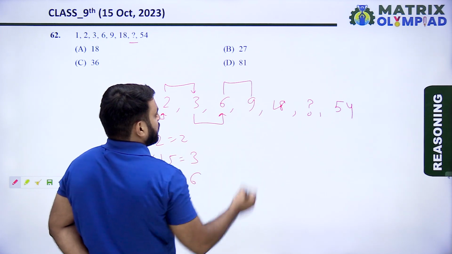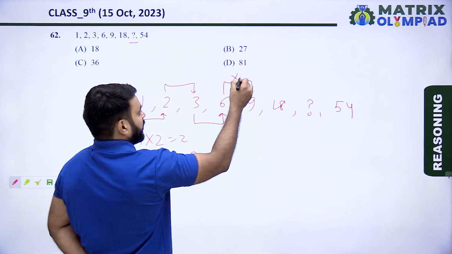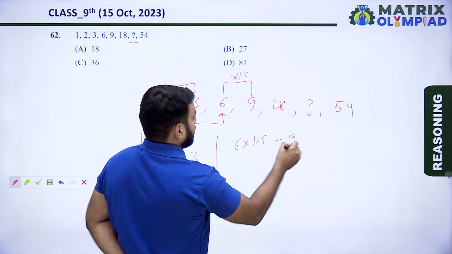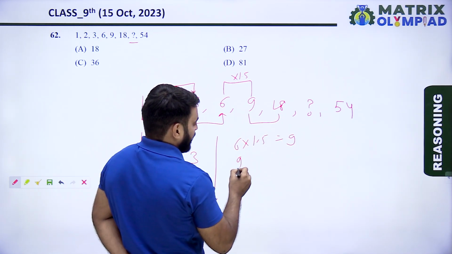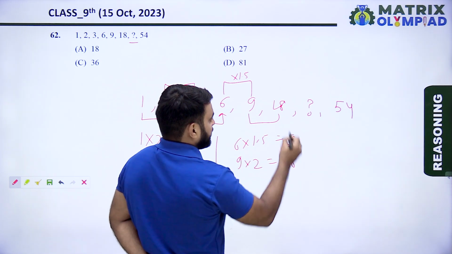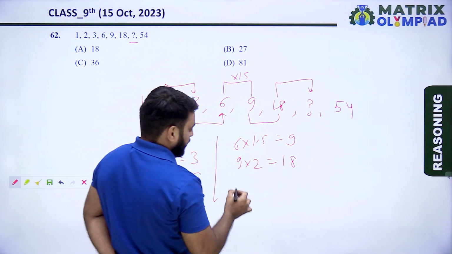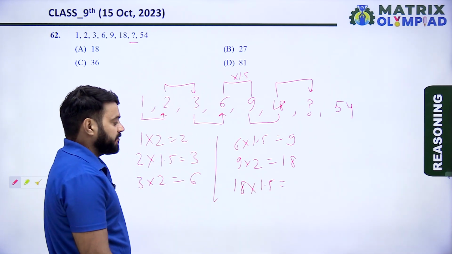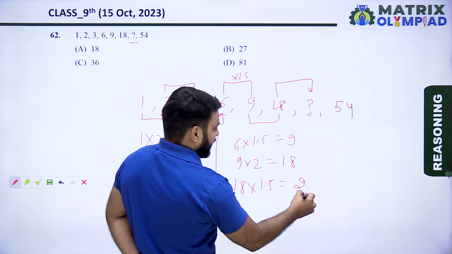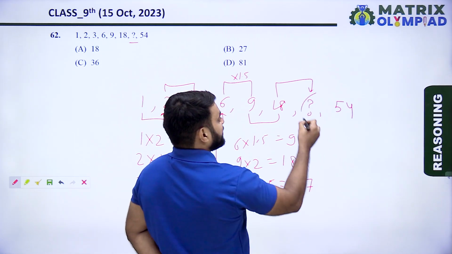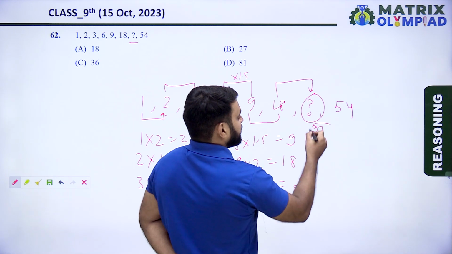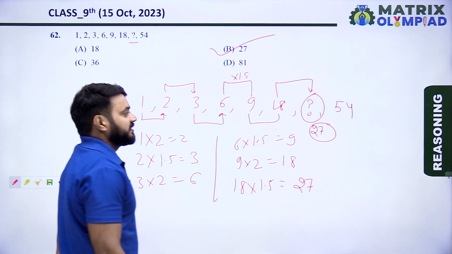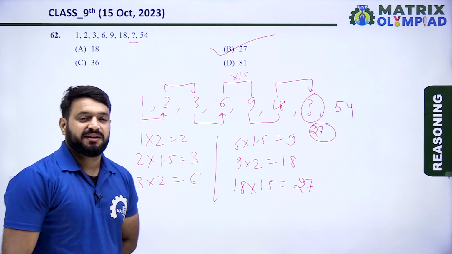Now 6 multiply by 1.5, it means 9. Now 9 multiply by 2, it means 18. Now similarly 18 multiply 1.5, it means 27. So missing number is 27. So option B is the correct answer of this question.